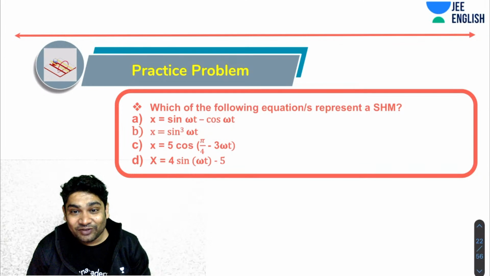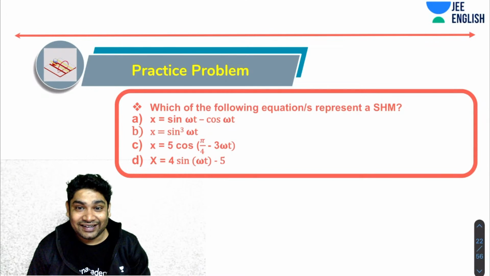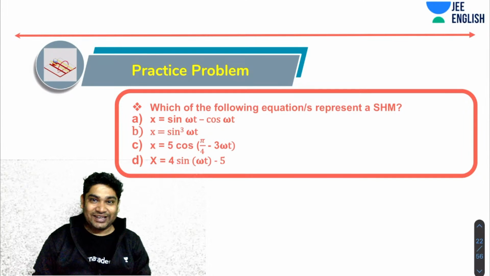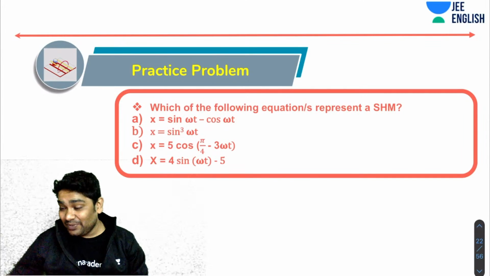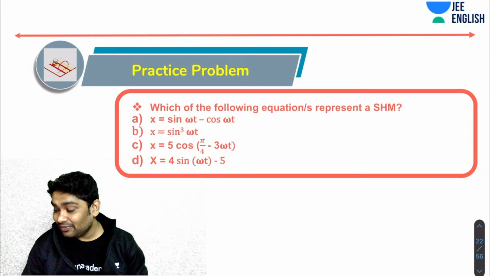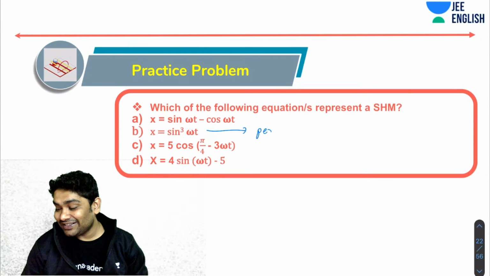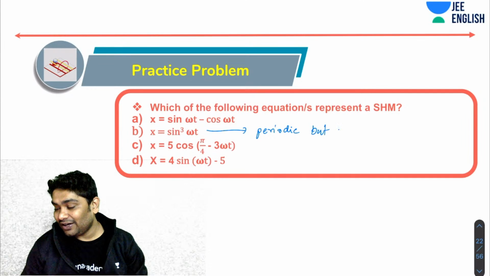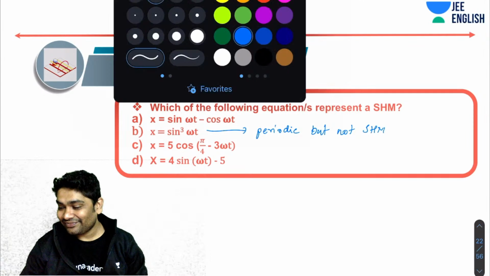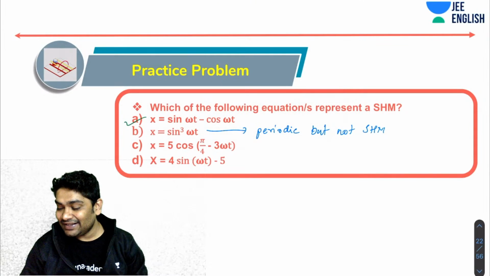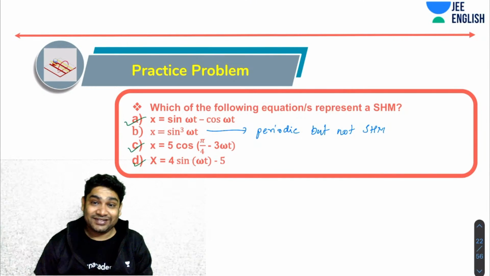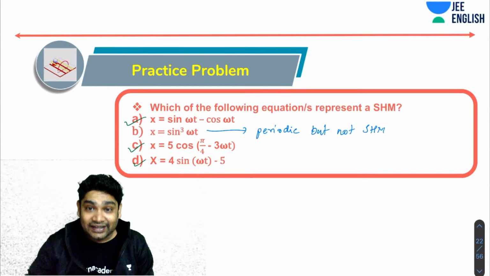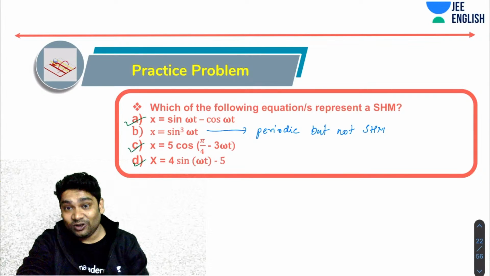Okay, 1, 3, and 4. Yes, all of you guys are right. No, Girish, all are not correct. B is not SHM. This is periodic, but not SHM. So only A, C, and D represent SHMs. So Kavita Reddy is right. Definitely. AP is also right.